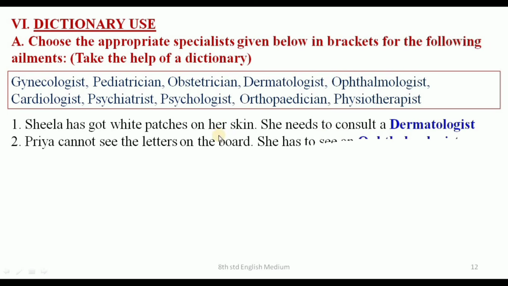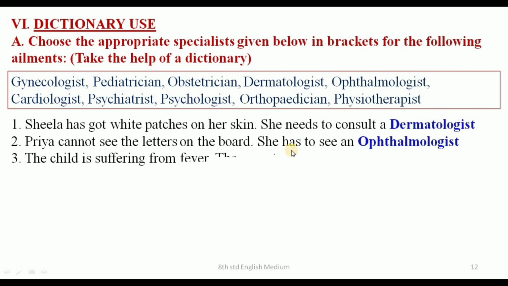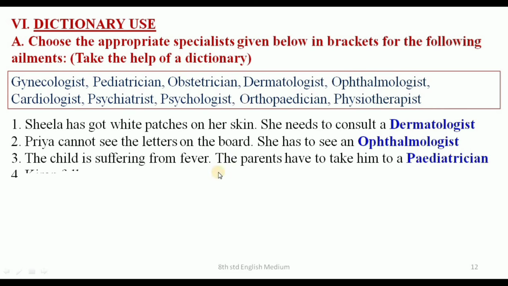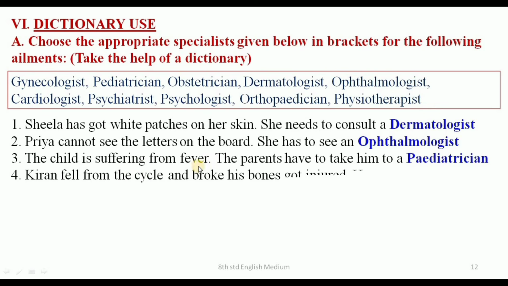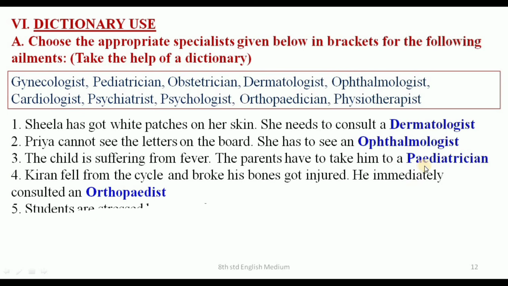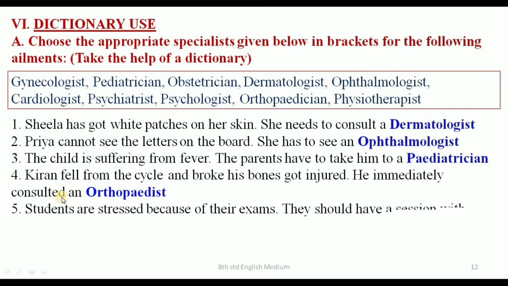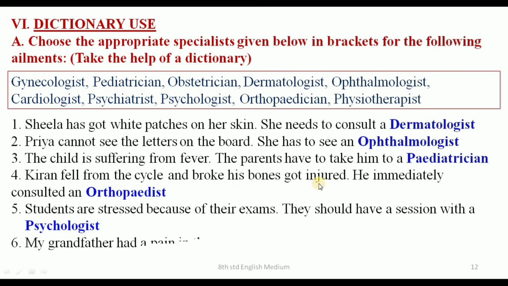Priya cannot see the letters on the board. She has to see an ophthalmologist. Third one. The child is suffering from fever. The parents have to take him to a pediatrician. Next one. Kiran fell from the cycle and broke his bones, got injured. He immediately consulted an orthopedist.